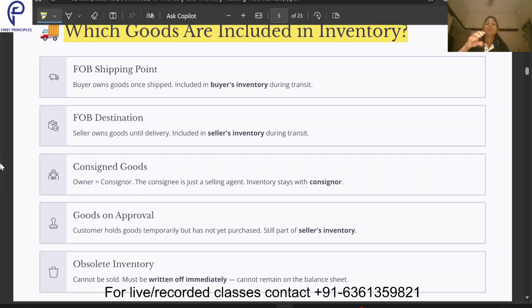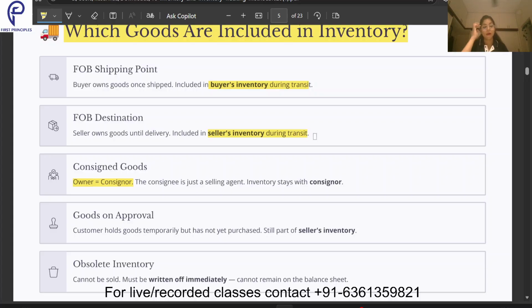Now when this consignment agreement is there, I will be termed as a consignor and Mr. X will be termed as a consignee. The goods on consignment, this body lotion which I have given to Mr. X to sell on my behalf, will be termed consigned goods, and it will be recorded on my books of accounts, on the consignor's books of accounts, on the owner's, the seller's books of accounts. The owner and the seller are one and the same thing. These two points are very important for us to understand and remember.